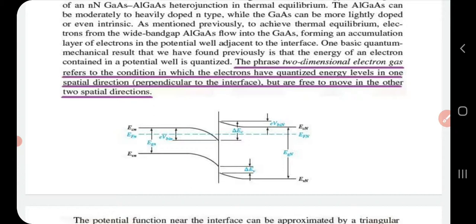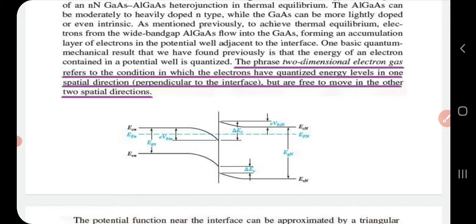One basic quantum mechanical result that we have found in the earlier classes is that the energy of an electron contained in a potential well is quantized. Now the phrase two-dimensional electron gas refers to the condition in which electrons have quantized energy levels in one spatial direction, that is, the direction perpendicular to the interface, but are free to move in the other two spatial directions.